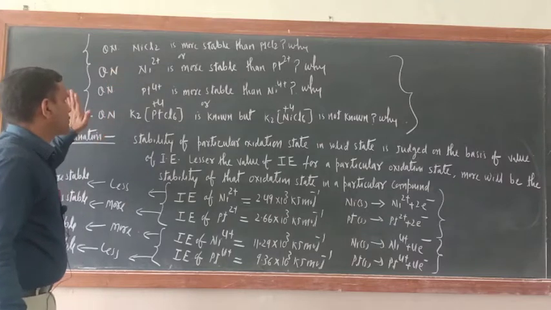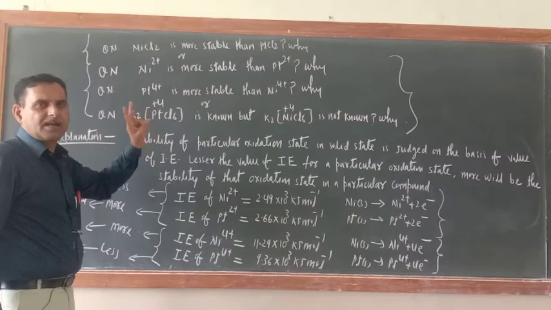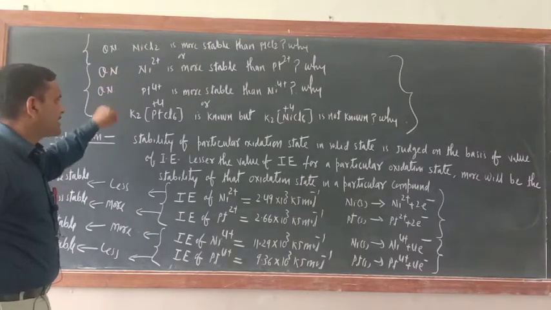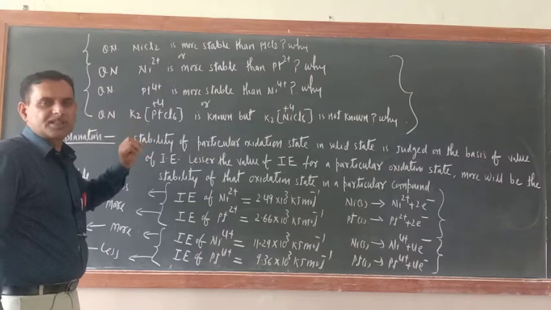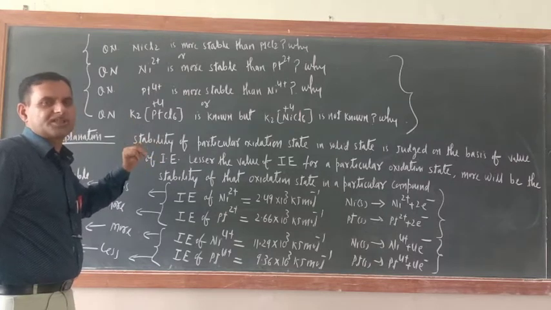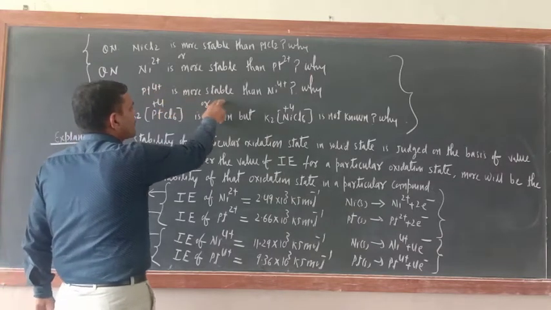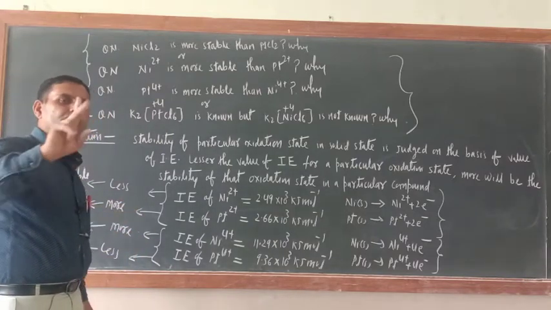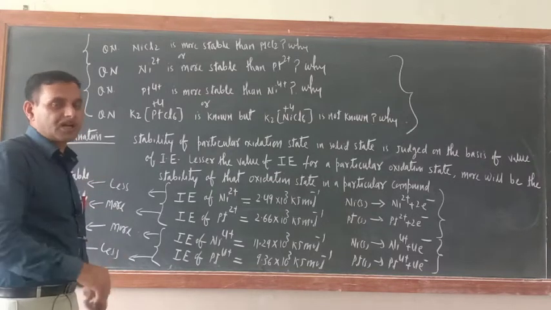If you see all these questions, one thing is obvious. Nickel 2+ oxidation state is more stable, while platinum +4 oxidation state is more stable. Are you getting my point or not? By seeing all these 4 questions, we can say nickel 2+ oxidation state is more stable, while in case of platinum, the 4+ oxidation state is more stable. Correct or not? This is the only reason. That is why Pt4+ is more stable than Ni4+. Nickel 2+ and platinum 4+ oxidation states are more stable as compared to their respective other oxidation states.